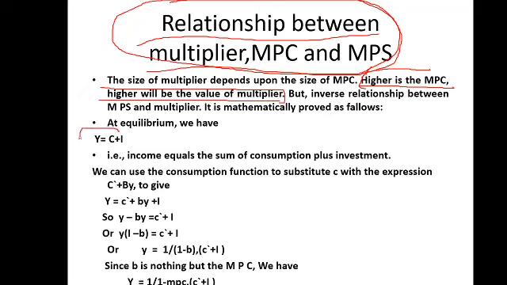There should not be any problem in this. Y is equal to C plus I. We have studied aggregate demand, no problem in this. Now put the values in this.